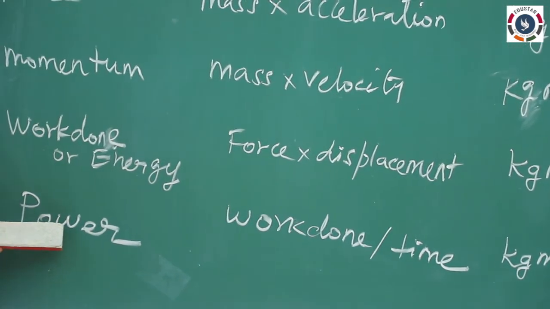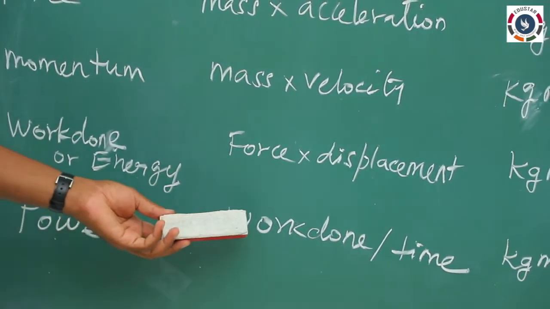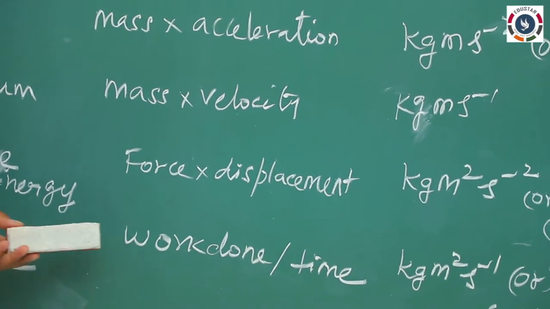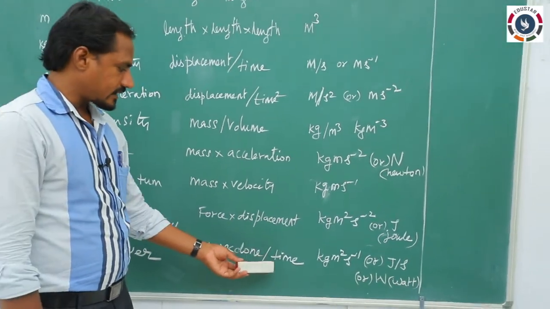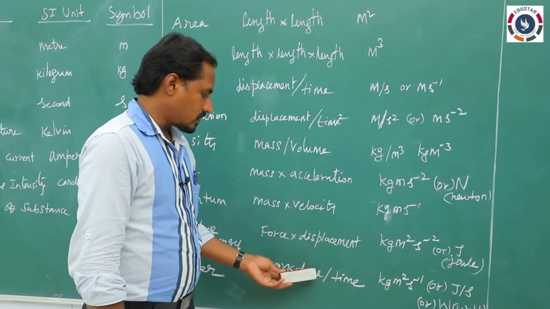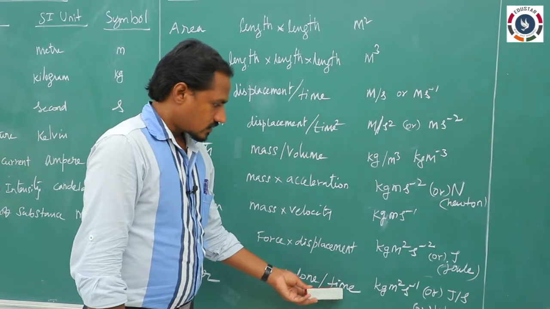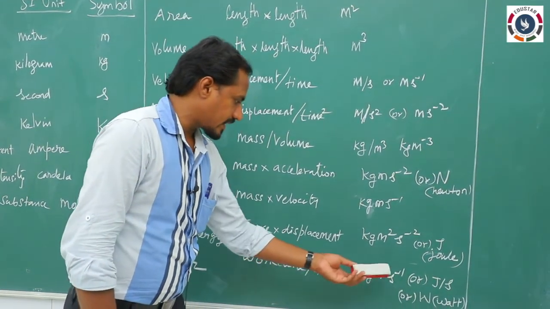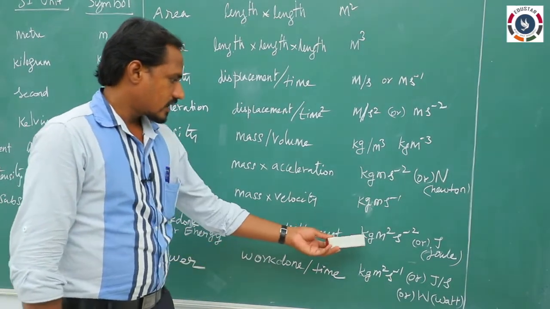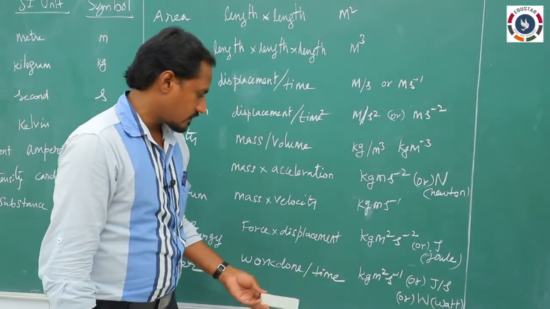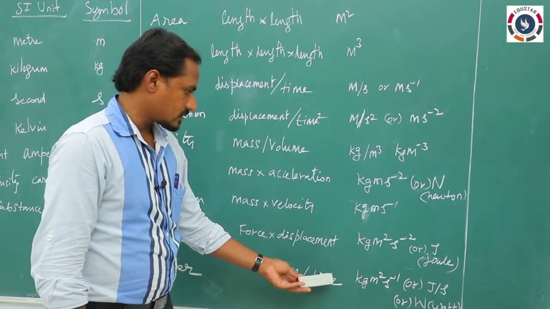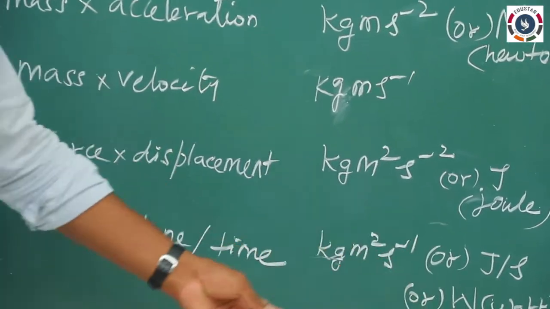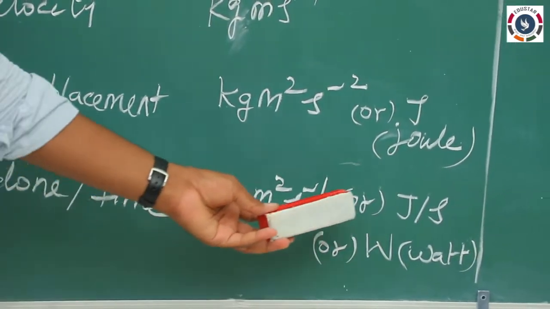Next, power. Power we know the formula, work done by time, the rate of doing work, that is called power. So simply work by time or energy by time. So the formula will be joule per second. So our derived unit will be kilogram meter squared second power minus 3. For work done already we have kilogram meter squared second power minus 2 divided by time, so 1 second and second cancelled. So kilogram meter squared second power minus 3, or simply we can write joule per second.